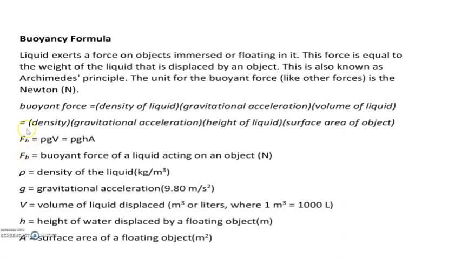So FB, that is the buoyant force, is equal to rho, which is density, g, which is gravitational acceleration, h, which is the height of the liquid which is getting displaced, and A, the surface area of the object. Okay, rho g h A, that is the equation for buoyant force. So here we are talking about when we are putting an object either on top of a liquid, or floating an object on a liquid, or immersing an object into a liquid, then some liquid will get displaced, right? And the force exerted by the liquid in turn on the object is the buoyant force. And this is the equation for buoyant force.